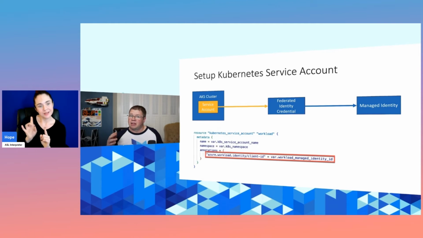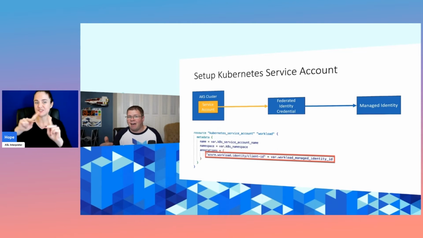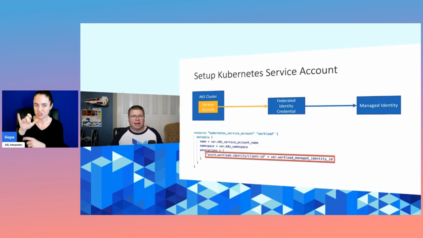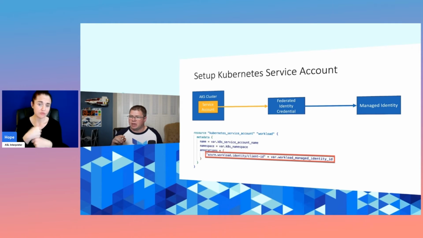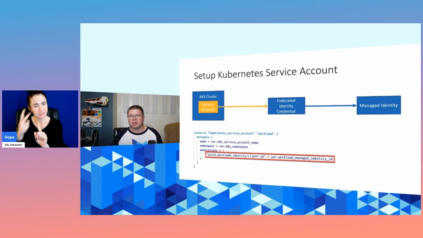Now you'll notice this is where I'm going to be using the Kubernetes provider of Terraform to be provisioning this resource. So this is after our cluster has been provisioned. We connect to the Kubernetes cluster, we create this service account, and we use these special annotations in order to reference that workload managed ID.